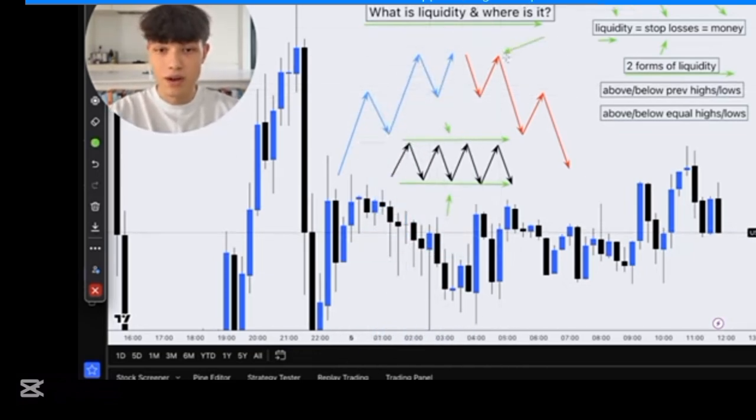Same in a bearish trend, right? It's a low, lower high, lower low, meaning there's stop losses up here, there's stop losses down here, there's stop losses here, here, here, here, here. You get the idea, right? Whenever there's a swing high, swing low, there's stop losses, stop losses equals liquidity, liquidity equals money.